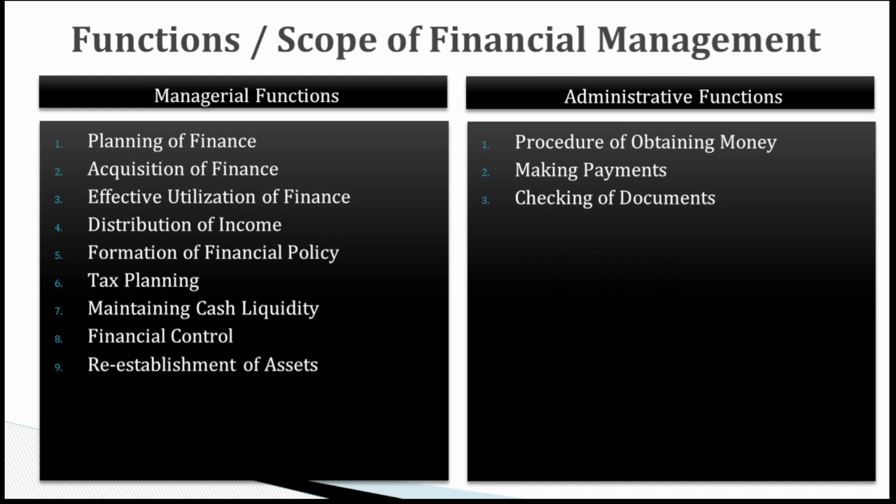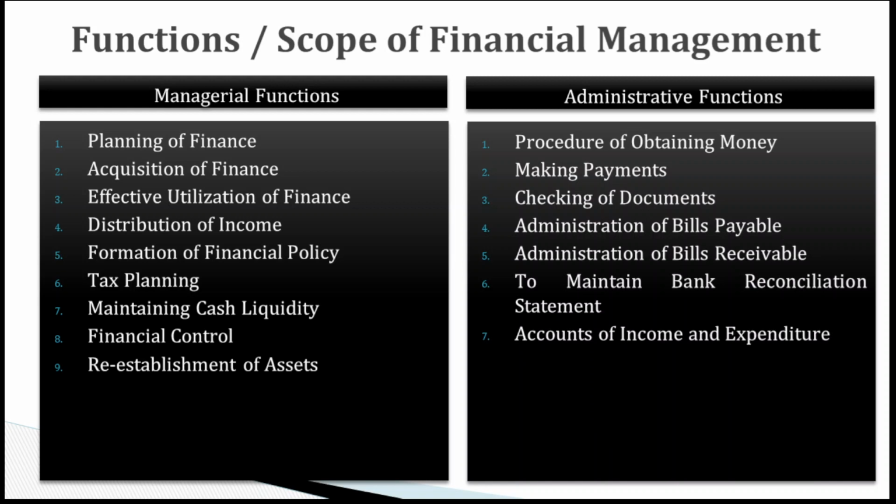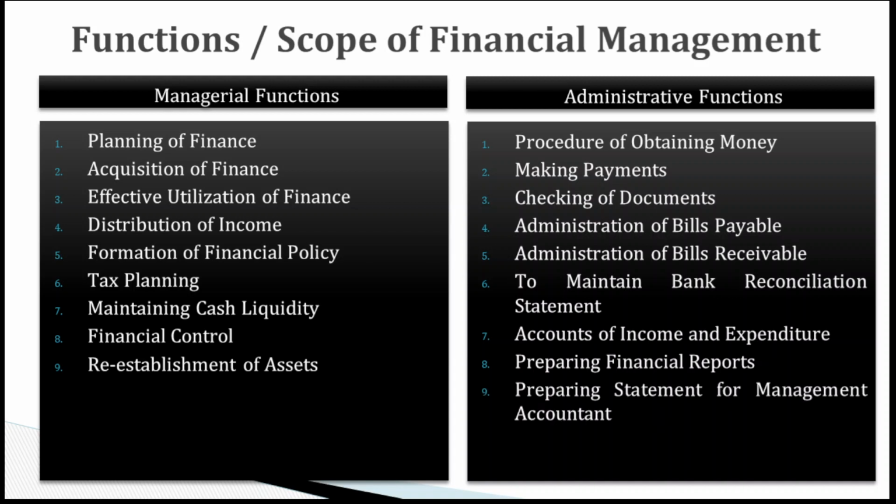Then checking all the documents whenever a transaction arises. This is the function of the administrative part. Then administration of bills payable, administration of bills receivable, and to maintain the bank reconciliation statement. Then to prepare an annual income and expenditure, that is income statement, profit and loss account, and for preparing financial reports, the balance sheets, and preparing financial statements for the management accountant, that is for decision making purpose.